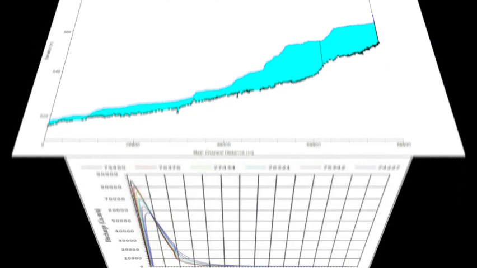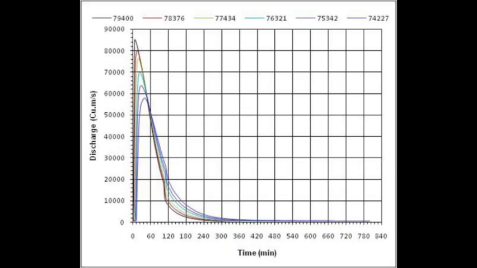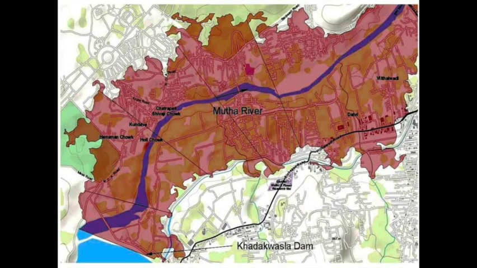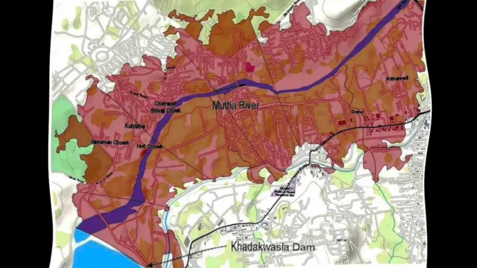Dam break flood hydrograph was routed through the downstream river reach using dynamic routing. The hydrographs and other results have been extracted from the simulations. Identification of vulnerable areas has been carried out and incorporated into the inundation map. It is used to identify the locations vulnerable to high velocity flow in the study reach of rivers Mutha and Mula Mutha. It will be helpful for the evacuation of people under emergency situation.